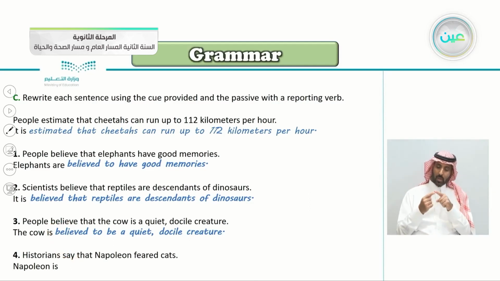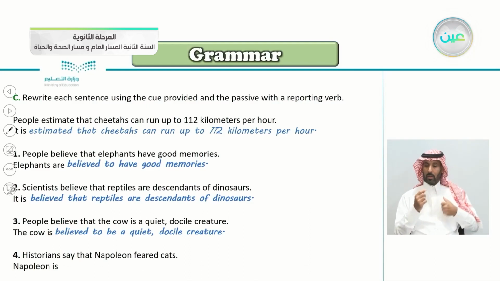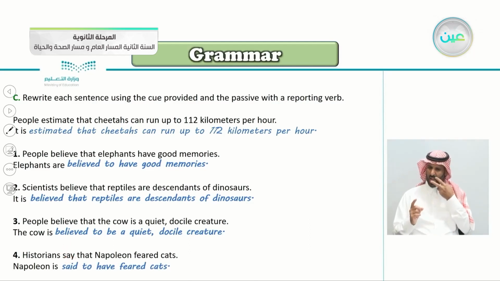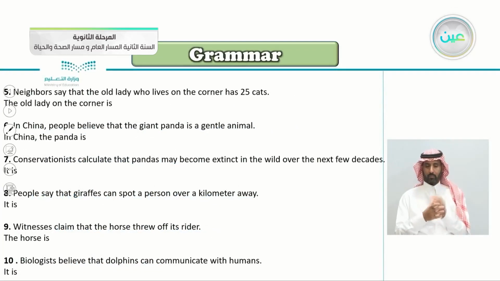So Napoleon is, yes, Napoleon is said. We chose said because here we have say. Napoleon is said to have feared cats. Number 5 here, neighbors say that the old lady who lives on the corner has 25 cats. So the old lady on the corner is, yes, said to have 25 cats.